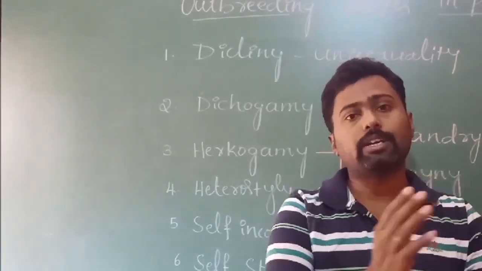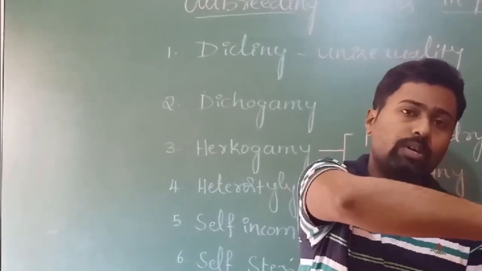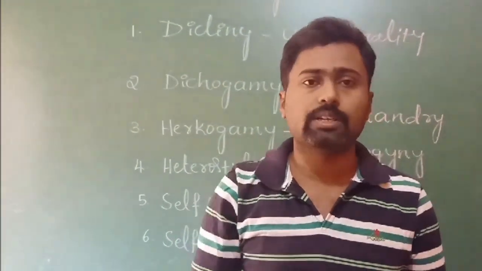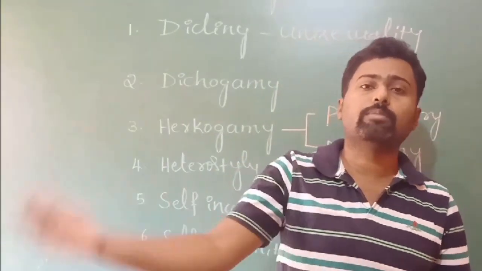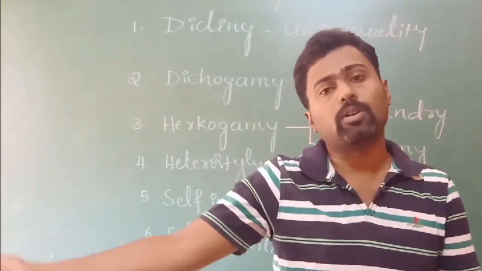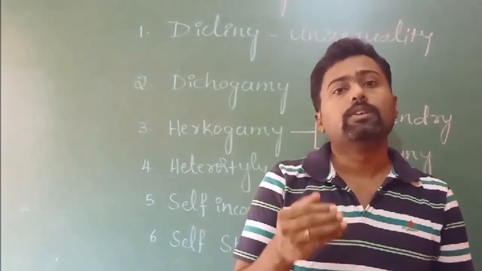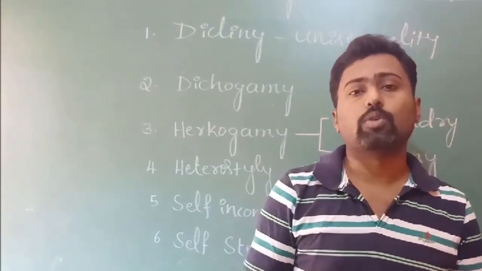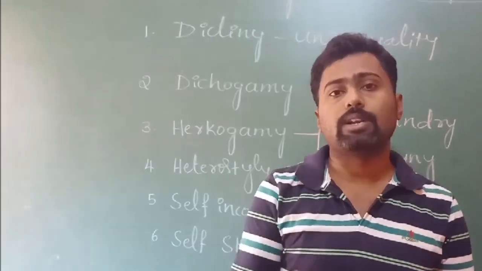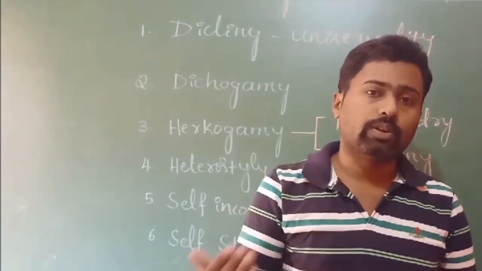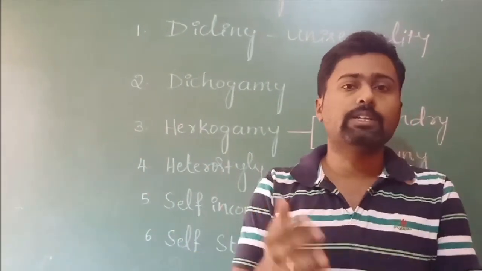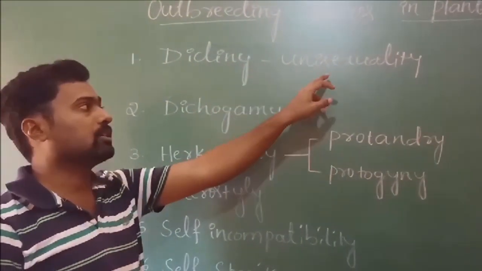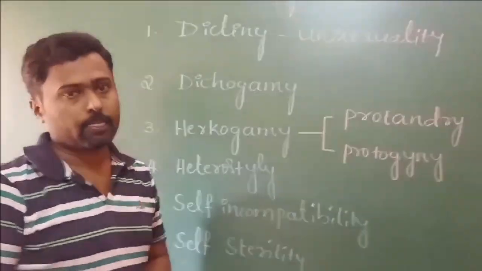Where the male plant is separate and the female plant is separate, the pollen grain has to be transferred from the male plant to the female plant through agencies only, whether biotic or abiotic. That's why it is said to be true cross pollination or xenogamy, and it is observed in Morus alba, papaya, as well as in date palm. Where we observe male plants and female plants separate, that condition is called dicliny, or otherwise unisexuality.